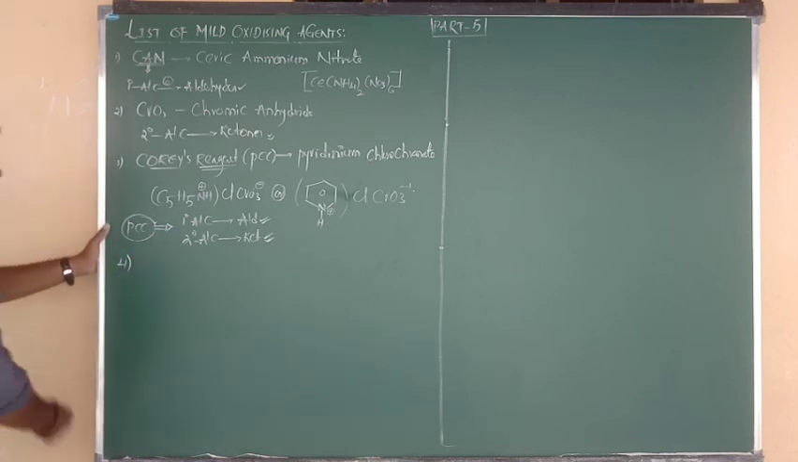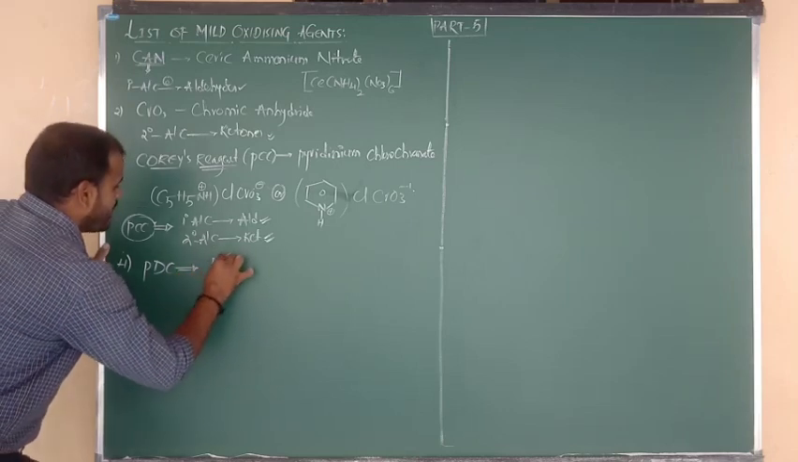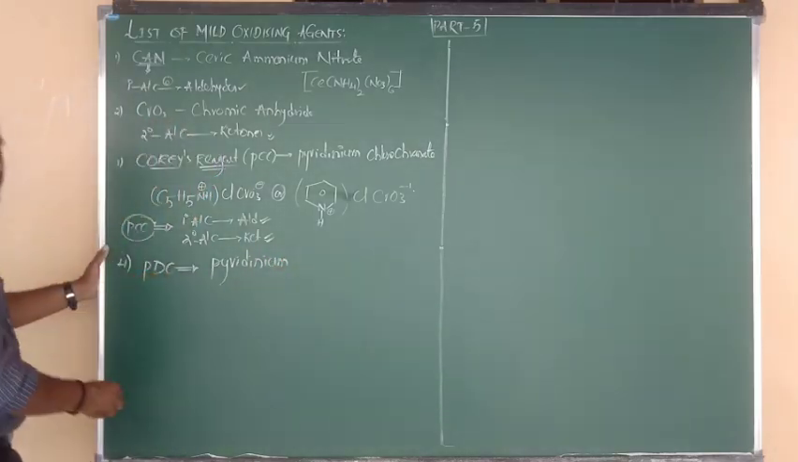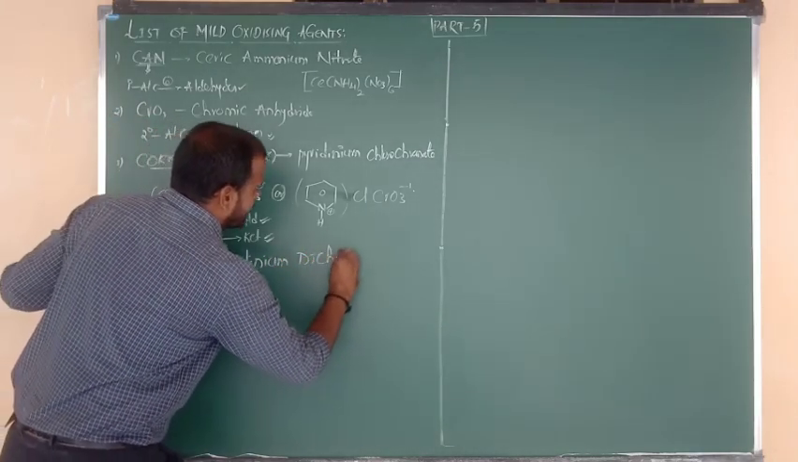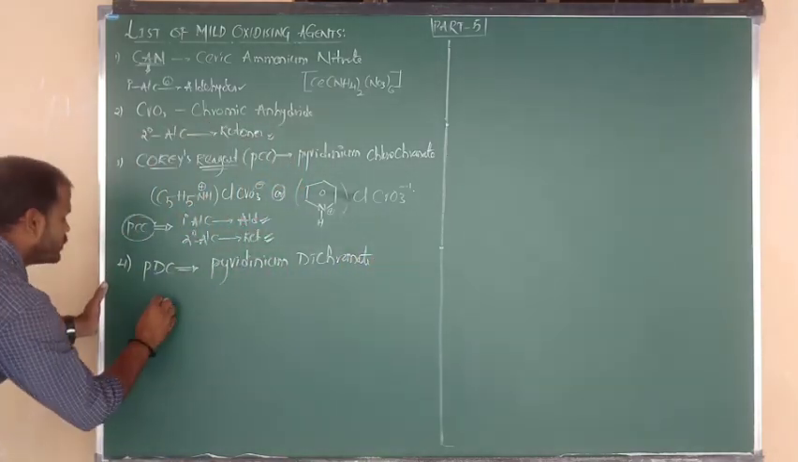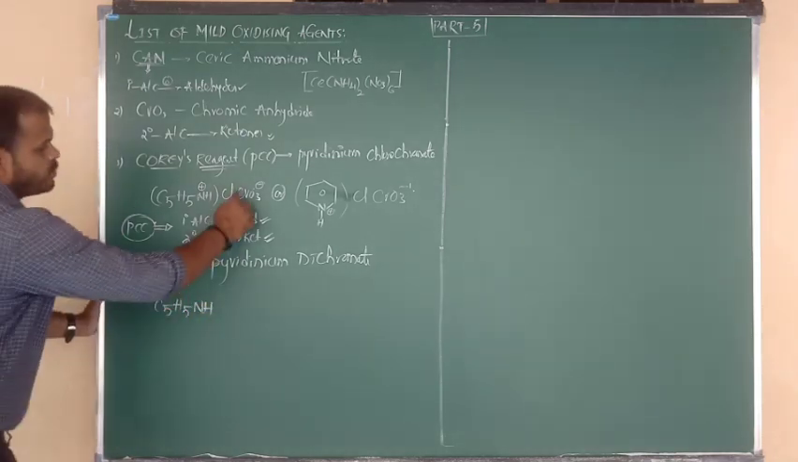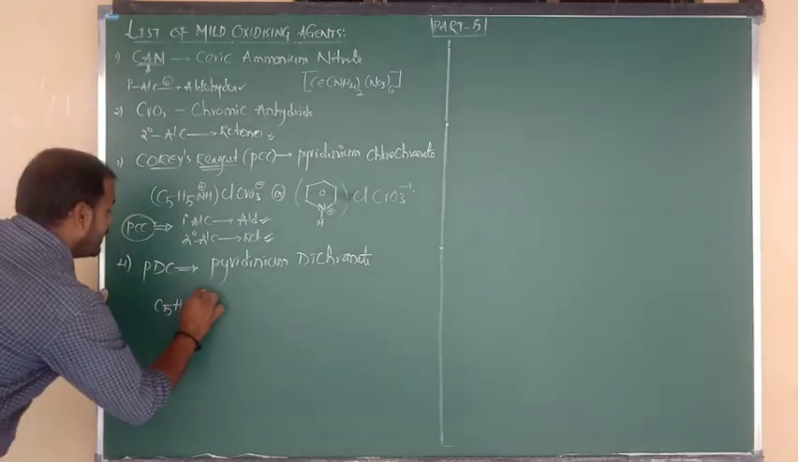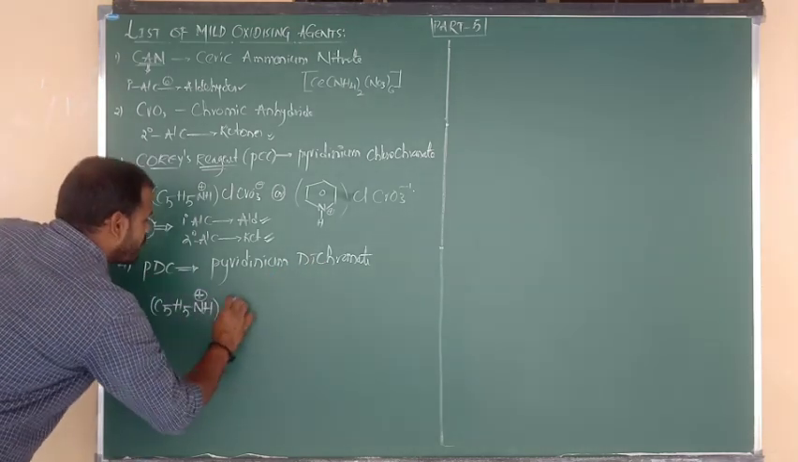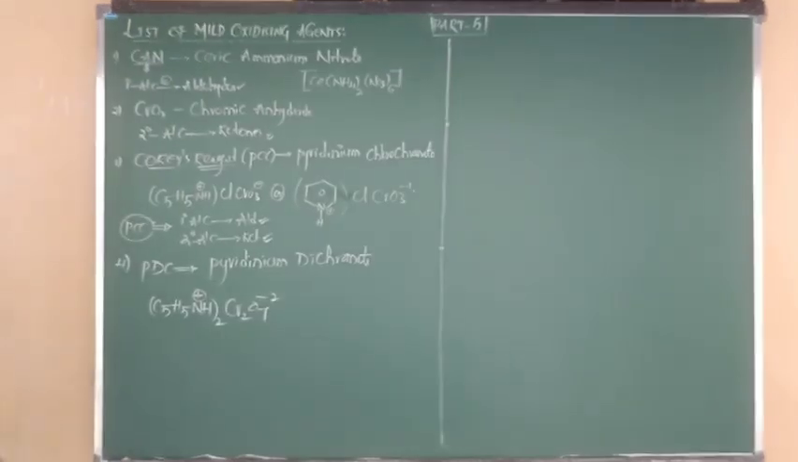Next one is PDC. What is meant by PDC? Again, P indicates pyridinium and DC indicates dichromate: pyridinium dichromate. The function I will tell you later. Let me first write the formula. C5H5NH is the formula of pyridinium; these formulas can repeat in the exam as objective questions. It is connected to dichromate. What is the formula of dichromate? Cr2O7 minus 2. That's why pyridinium has to be taken twice.